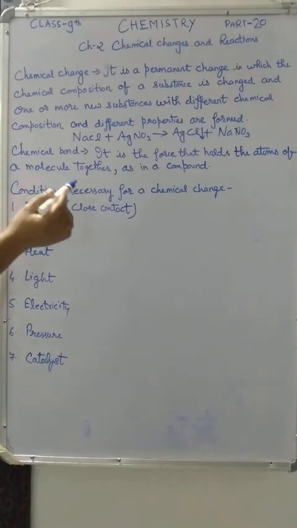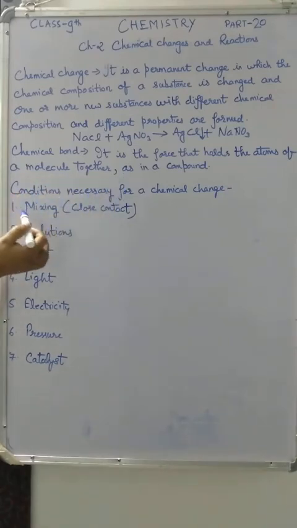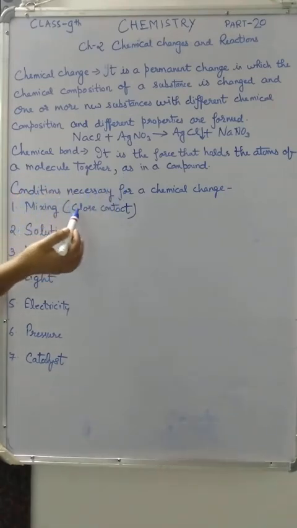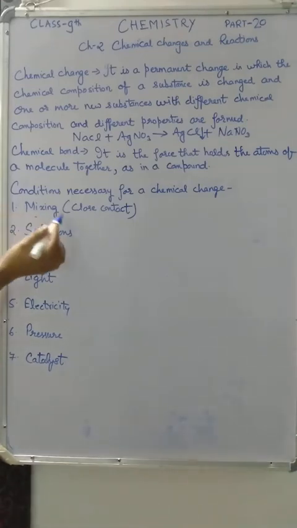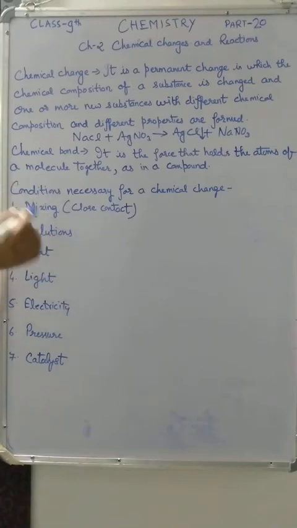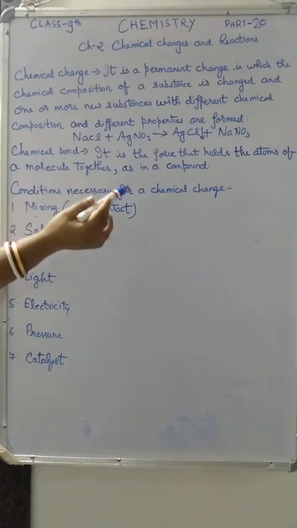Conditions necessary for a chemical change. First one is mixing or close contact. In some cases a chemical reaction occurs when two substances are mixed in their solid state. That is also one condition for a chemical change.